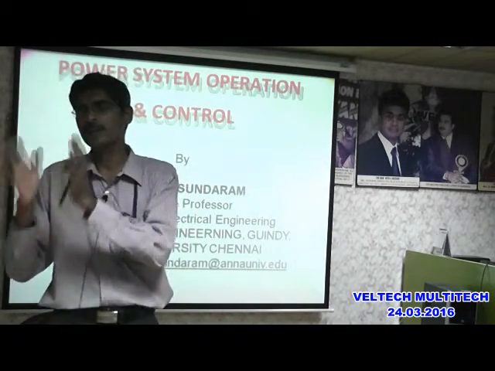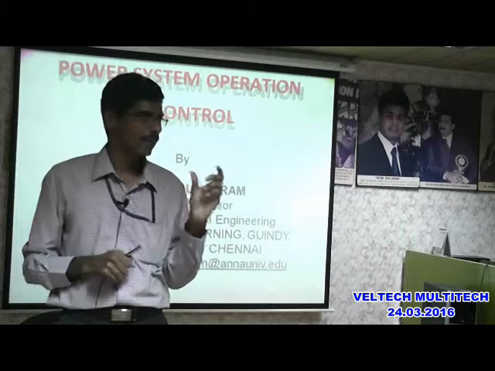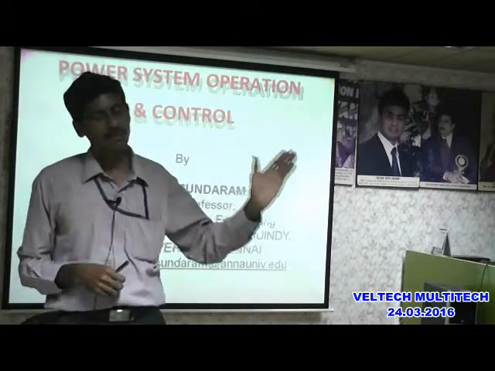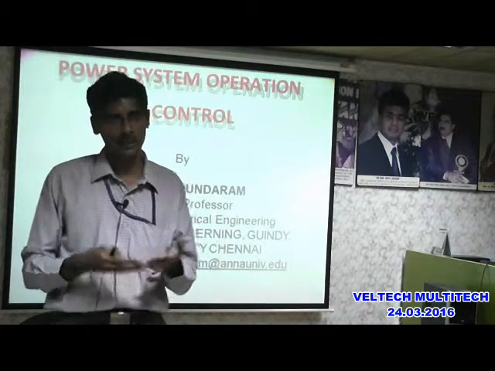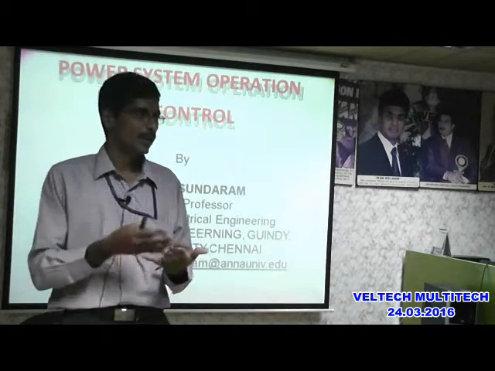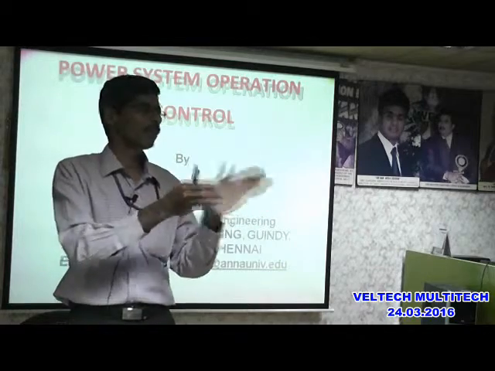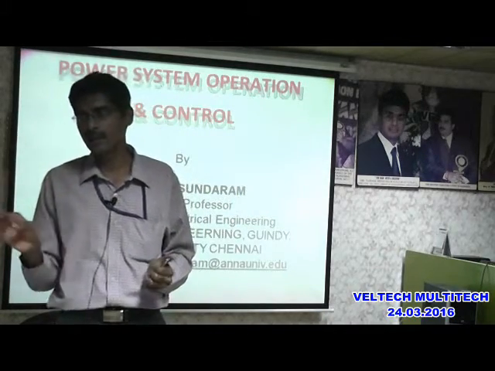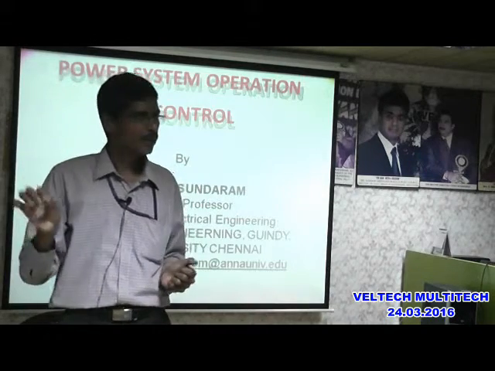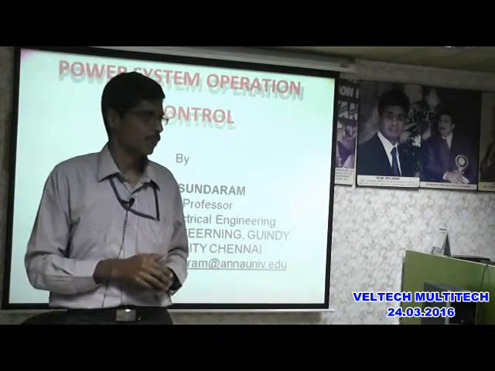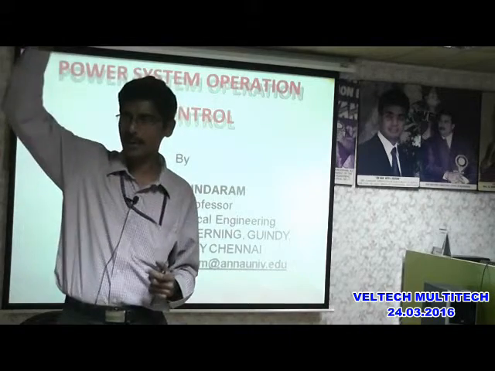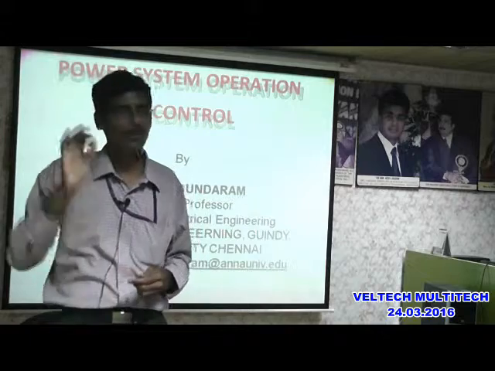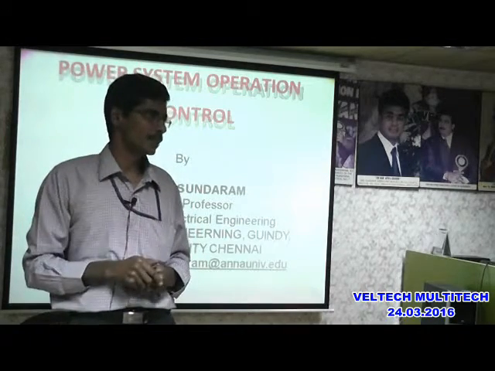If the generator rating is 200 megawatt, and you are receiving the information from the energy control center based on the economic dispatch program that this generator has to generate only 100 megawatt, the operator will move the needle. What will he do? He will move the needle to 50%. You are able to follow? You have a scale of 0 to 100. So if you want to generate 100 megawatt, you have to move to 50% of the speed changer setting.